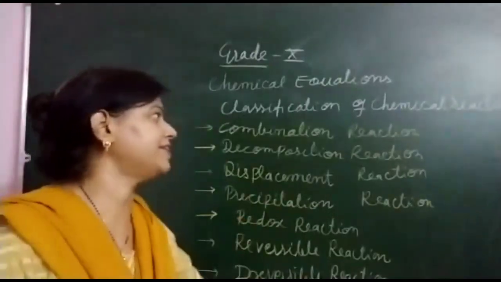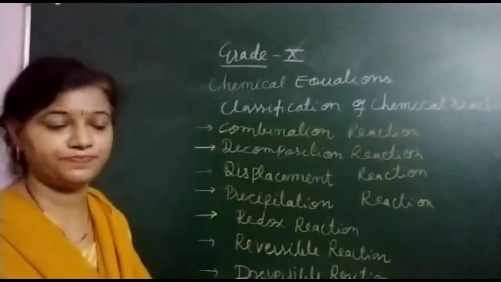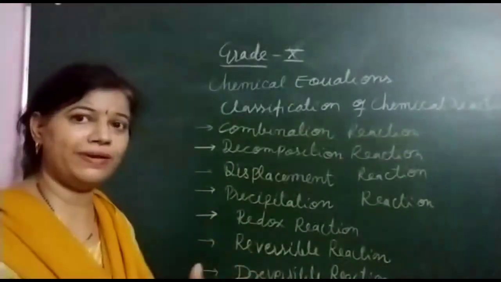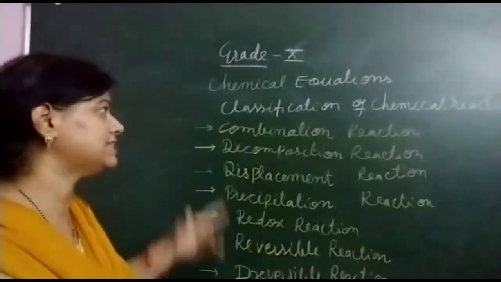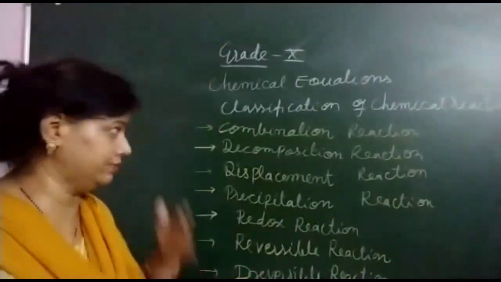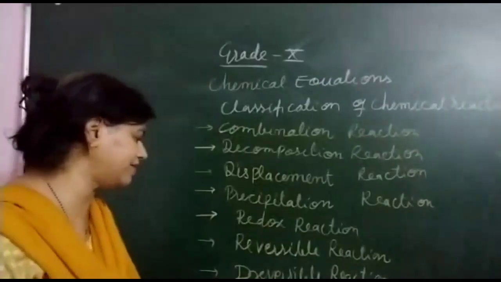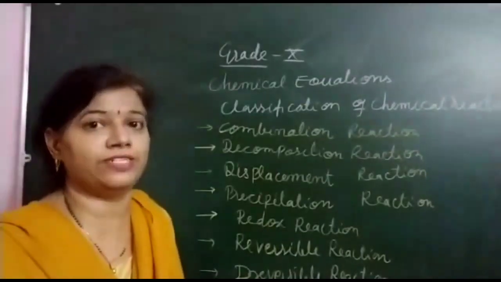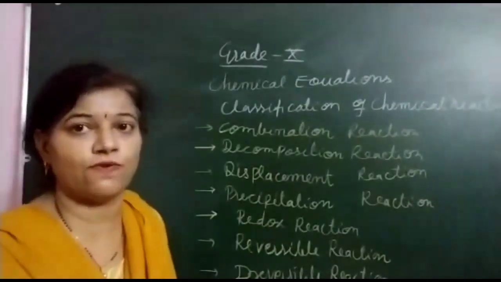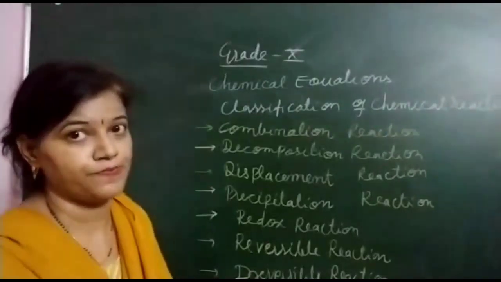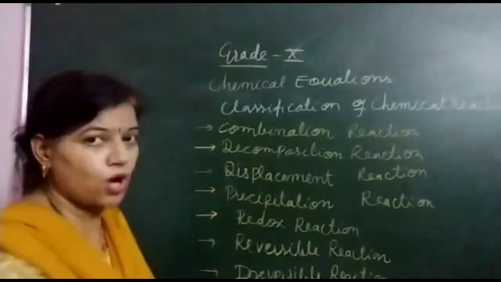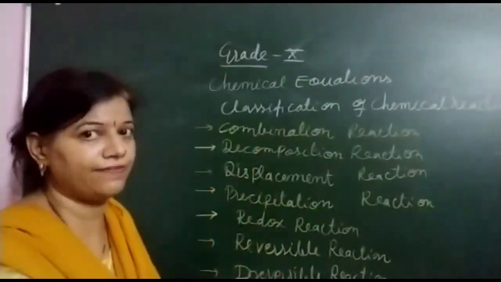The first classification is combination reaction. As the word combination itself means, in this reaction we will learn how a new substance is formed by combining two atoms. We will discuss all these reactions in detail one by one afterwards.